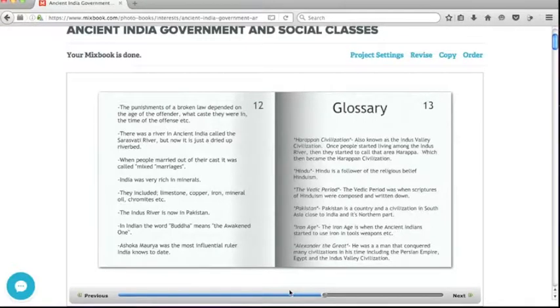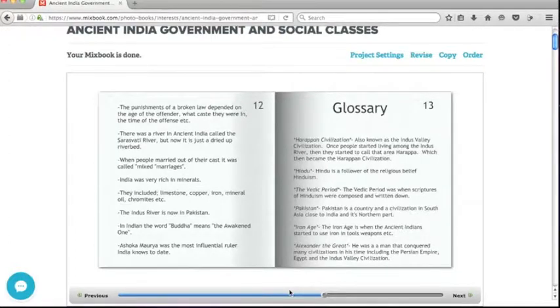Glossary. Harappan civilization, also known as the Indus Valley civilization. Once people started living along the Indus River, they started to call that area Harappa, which then became the Harappan civilization. Hindu. A Hindu is a follower of the religious belief Hinduism. The Vedic period. The Vedic period was when the scriptures of Hinduism were composed and written down. Pakistan. Pakistan is a country in South Asia close to India and its northern part.